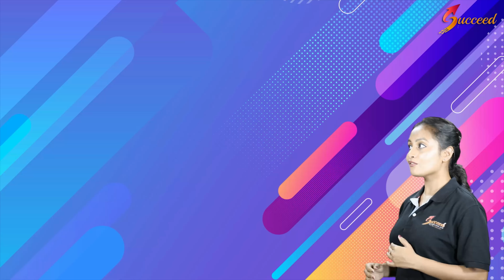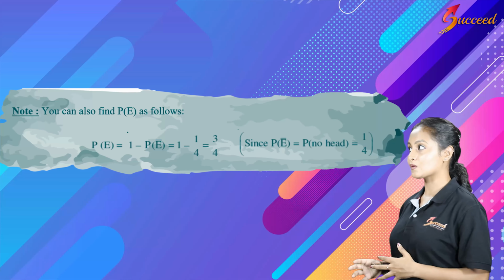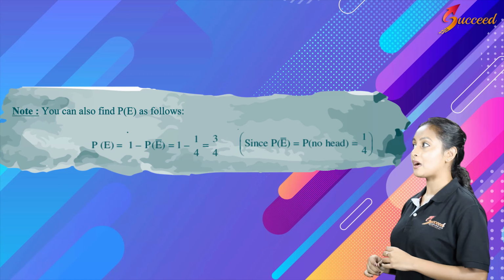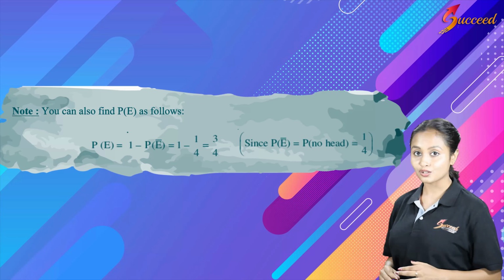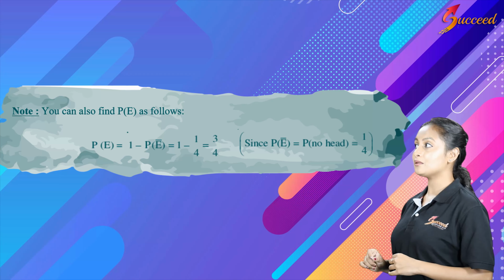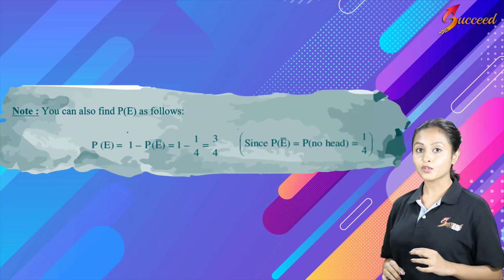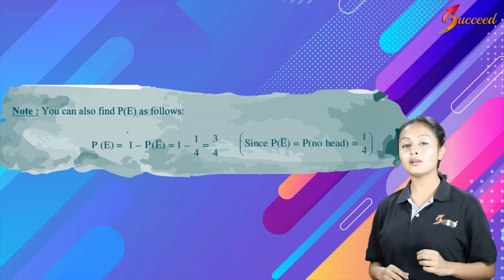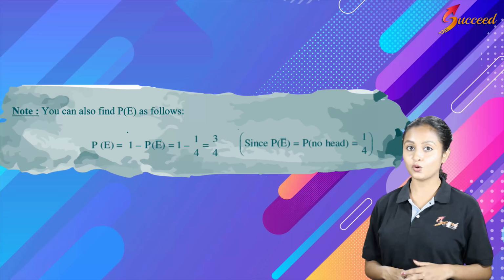Now you can also find P of E as follows. That is, P of E is equal to 1 minus P of E dash, which is equal to 1 minus 1 by 4. So what is this 1 by 4? 1 by 4 is nothing but the probability of getting all tails and no head.